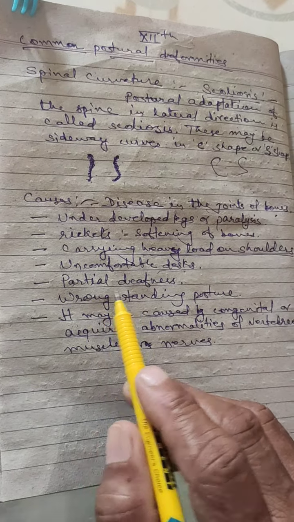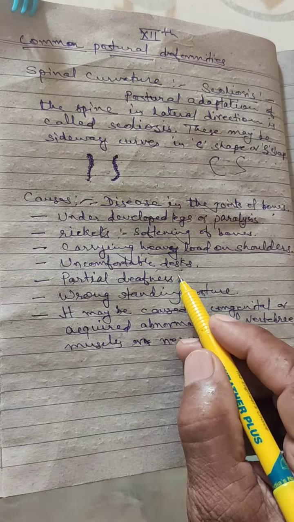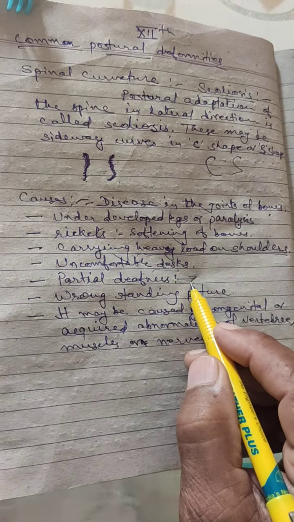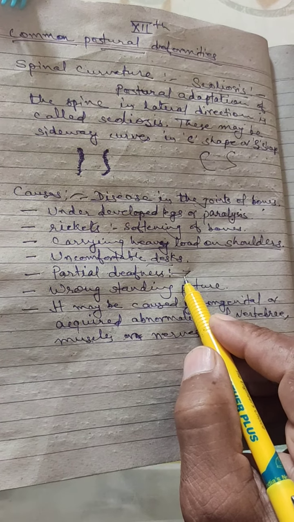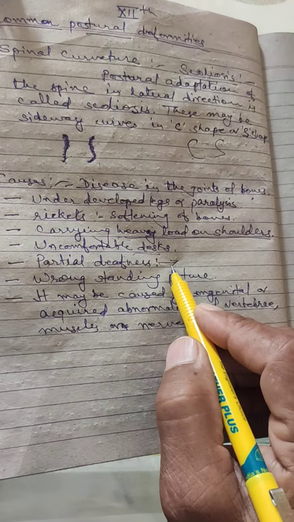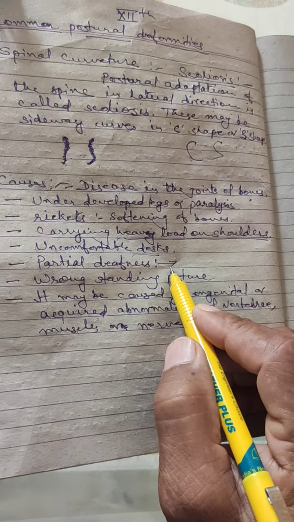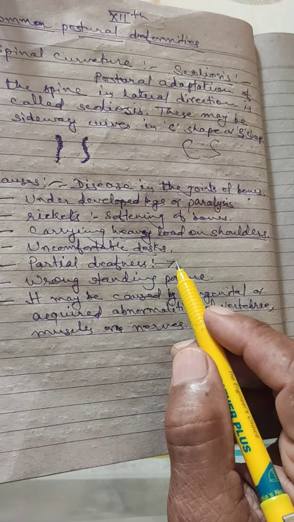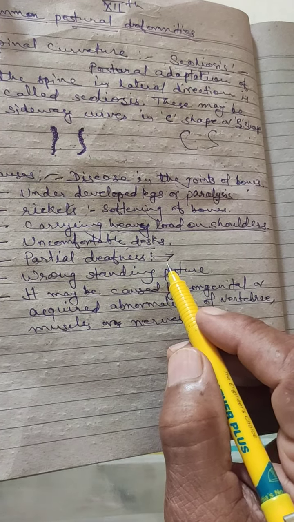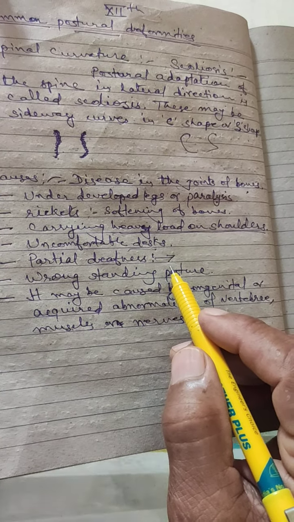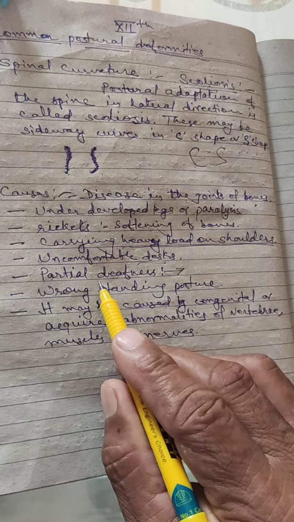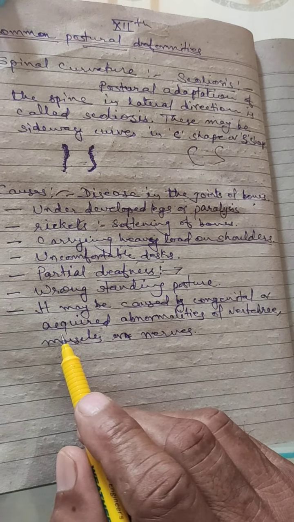Then partial deafness. The person is not completely deaf, but partially hard of hearing. That child always has the tendency to lean to one side for hearing as and when required, so they develop this kind of posture.